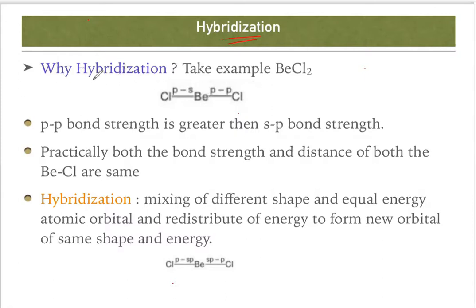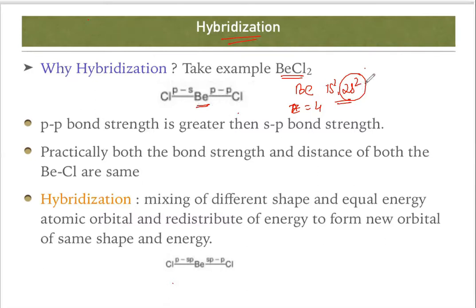Hybridization, talking about hybridization. So we'll take one example. Let's suppose BeCl2. According to the valence bond theory, if we consider the theory as a perfect one, see here what happens. Beryllium, as we already know, Be, has atomic number 4. So 1s2, 2s2. How many electrons are there in the valence shell? 2. So it has to combine with two chlorine atoms.